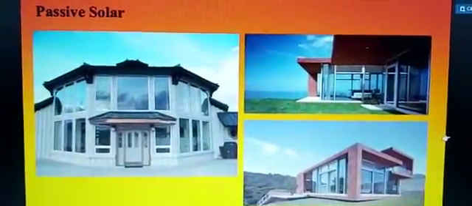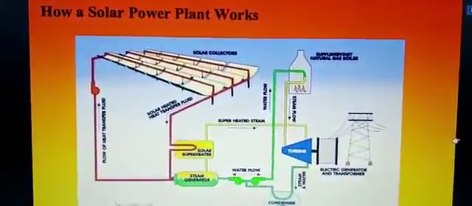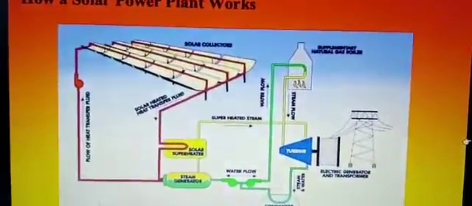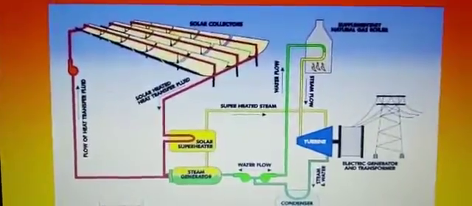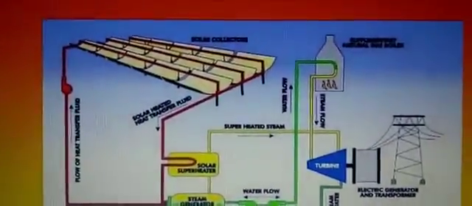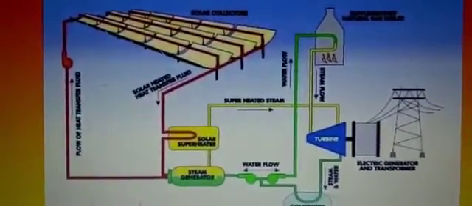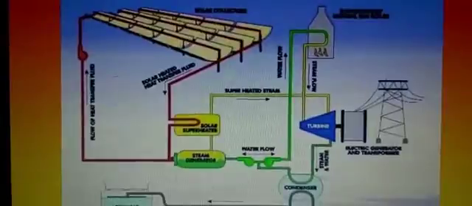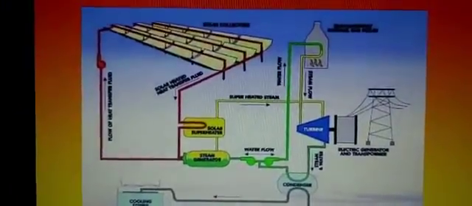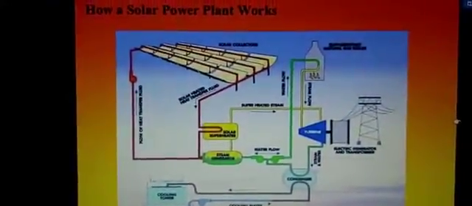Here they have shown some houses which were using solar energy. Here, children, how a solar power plant works, a diagram is given. If you want, you can see this diagram as many times as you want, and you will understand how the solar panels and the solar power plant work. So here is the diagram, beautifully made and labeled. You can consult it.